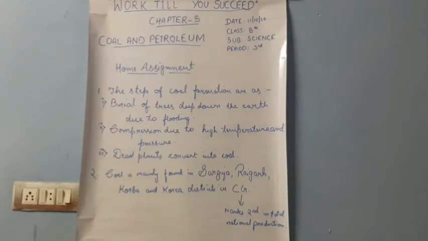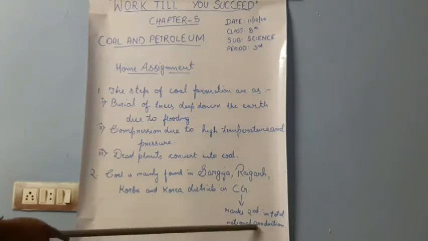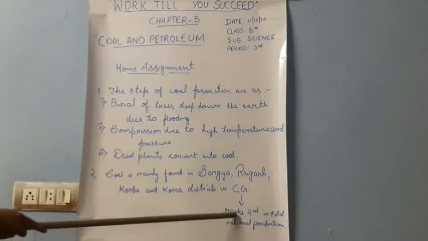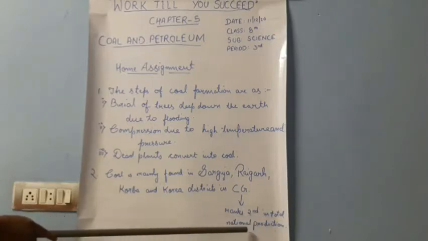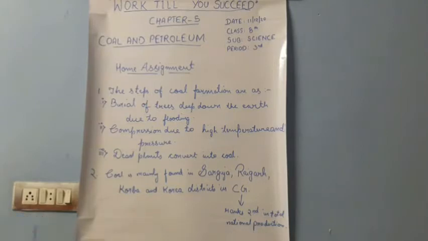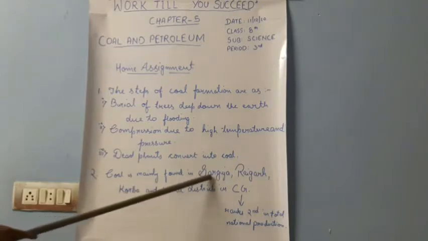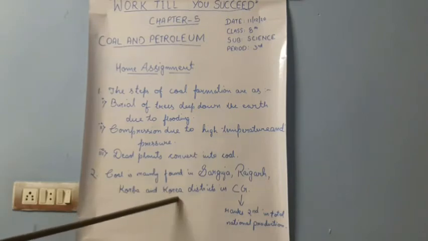Then second question, I told you to find out where the coal deposits are found in Chhattisgarh. So students, our Chhattisgarh ranks second in the whole national production in India. And this state has 4 main districts where coal deposits are found. First one, Sarguja, then Raigad, then Korba and Korea.